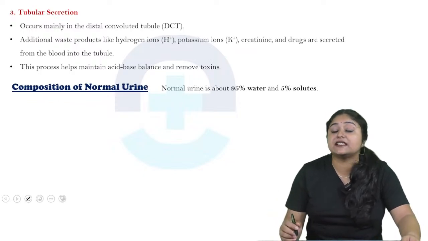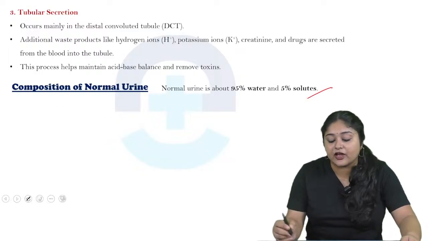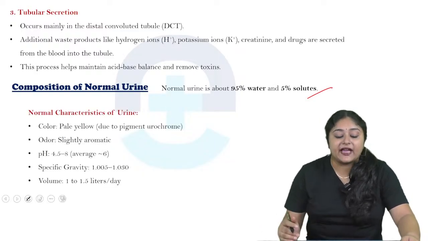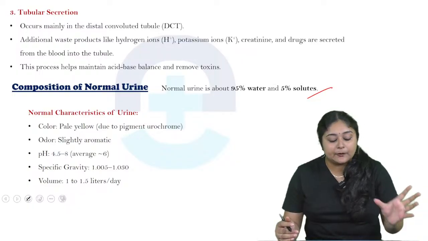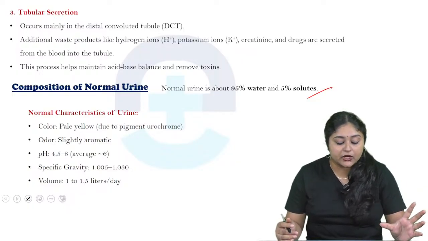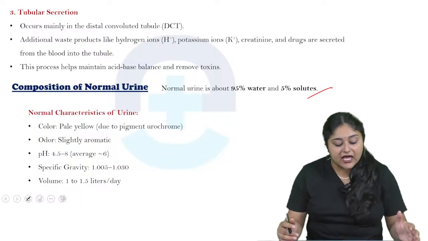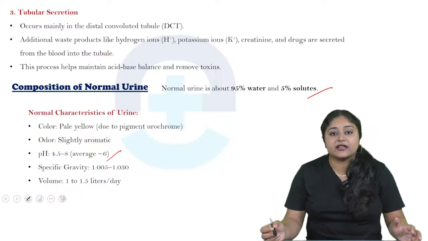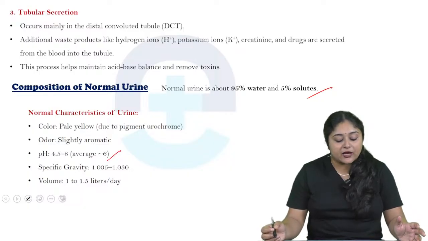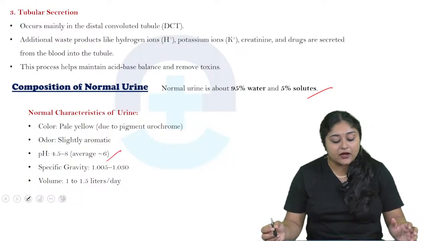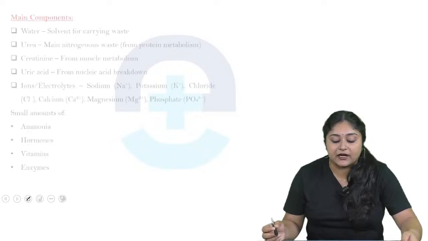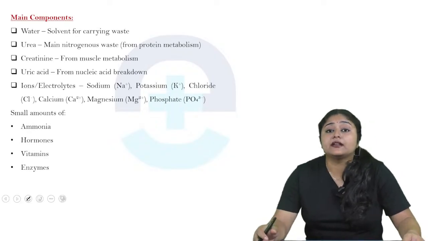So normal urine is about 95% water and 5% solutes. The normal characteristics of urine are: color pale yellow due to the pigment urochrome, odor slightly aromatic, pH 4.5 to 8 with an average of 6, specific gravity 1.005 to 1.030, and volume 1 to 1.5 liters per day. So what are the main components?